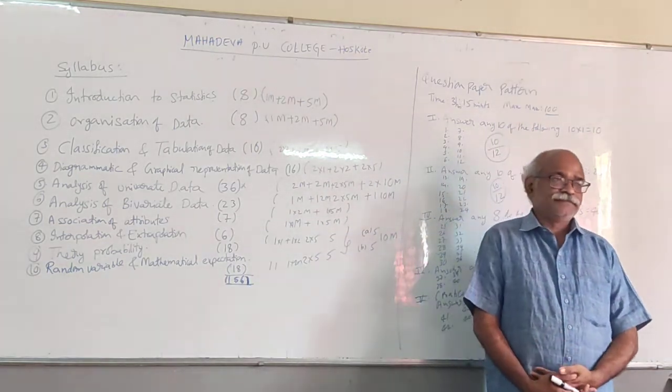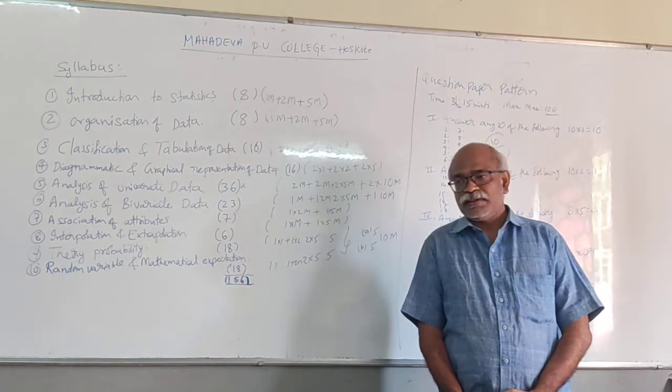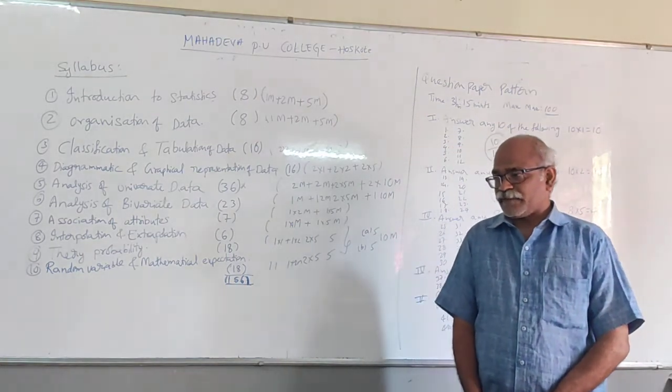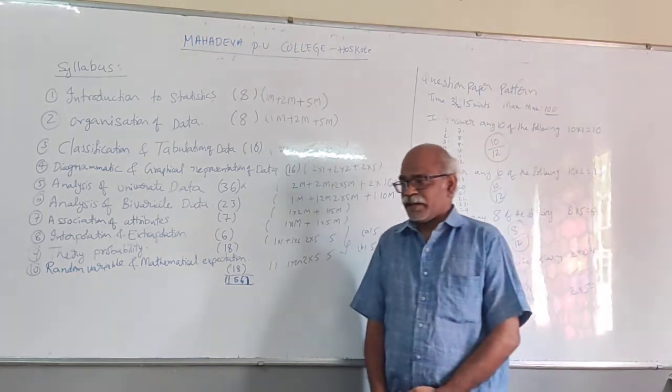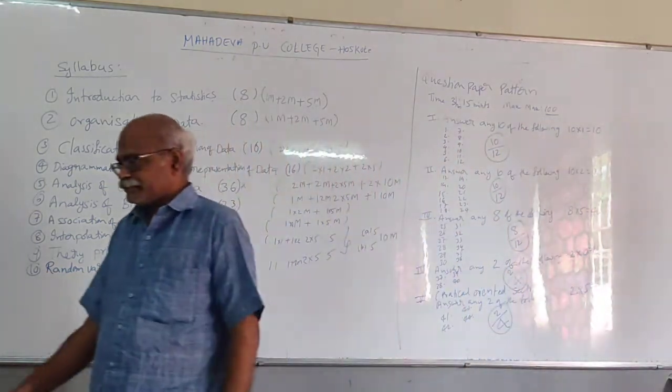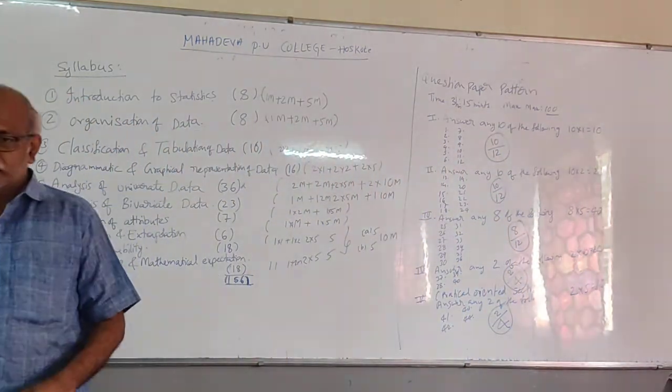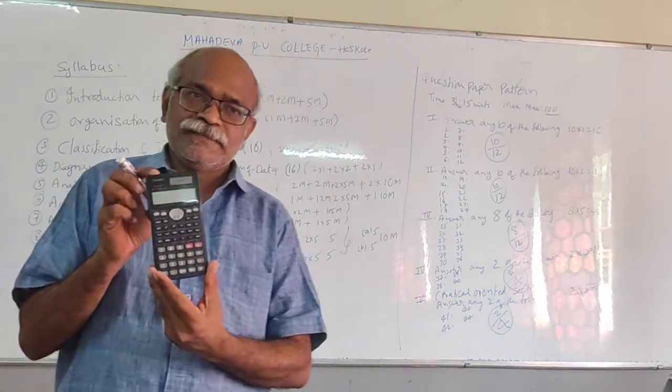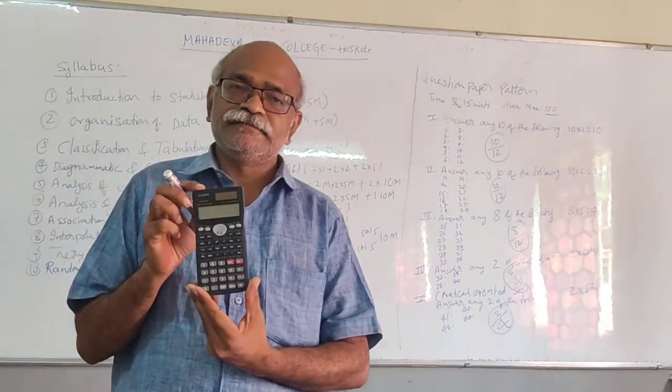Calculators are allowed in your examination. There are 2 types of calculators: normal calculator and the one of this form, scientific calculator.